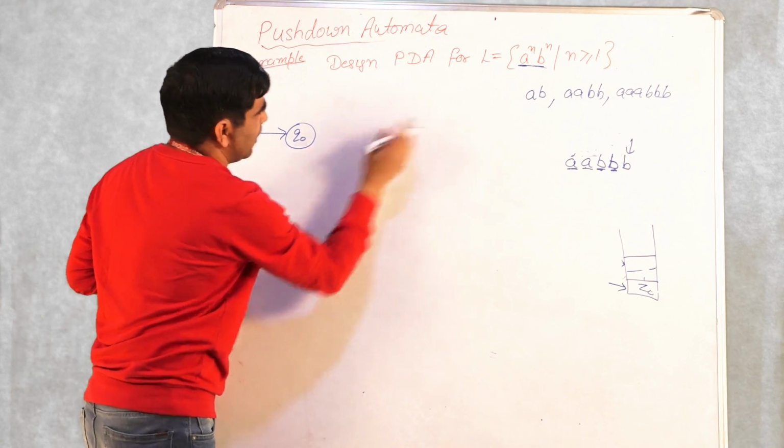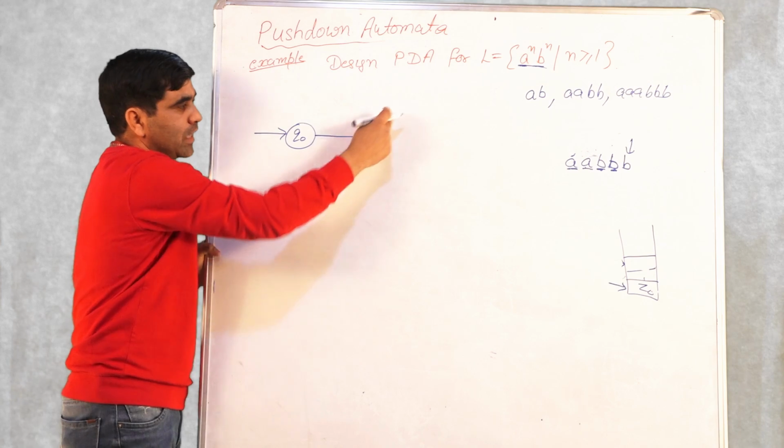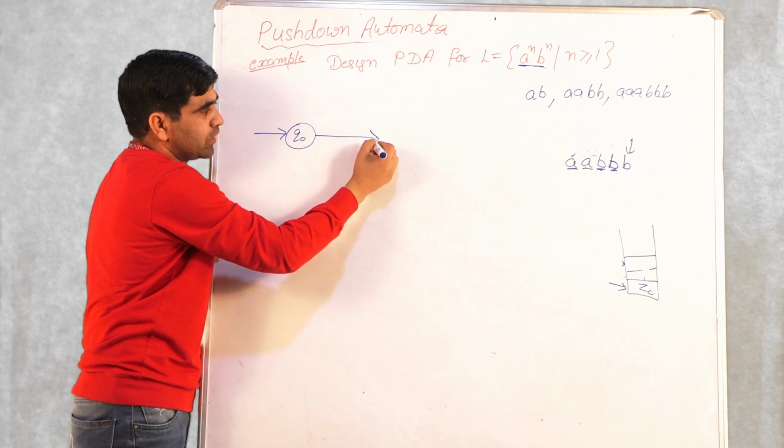So in this case, I say that once you get one A, remember how we design this transition graph for the push down automata?